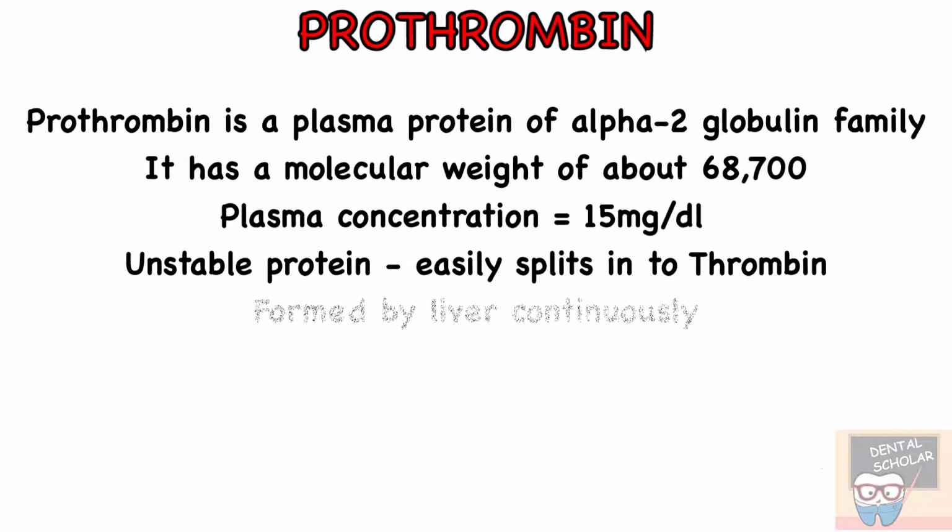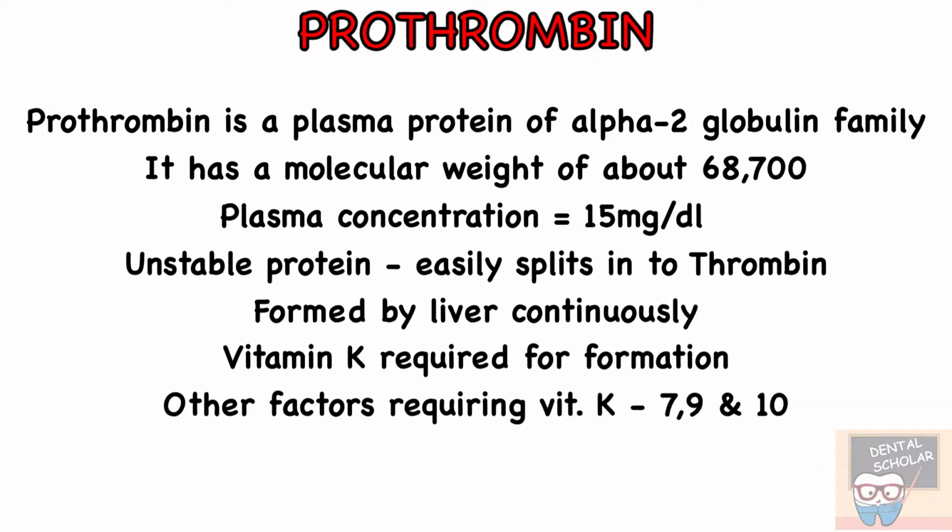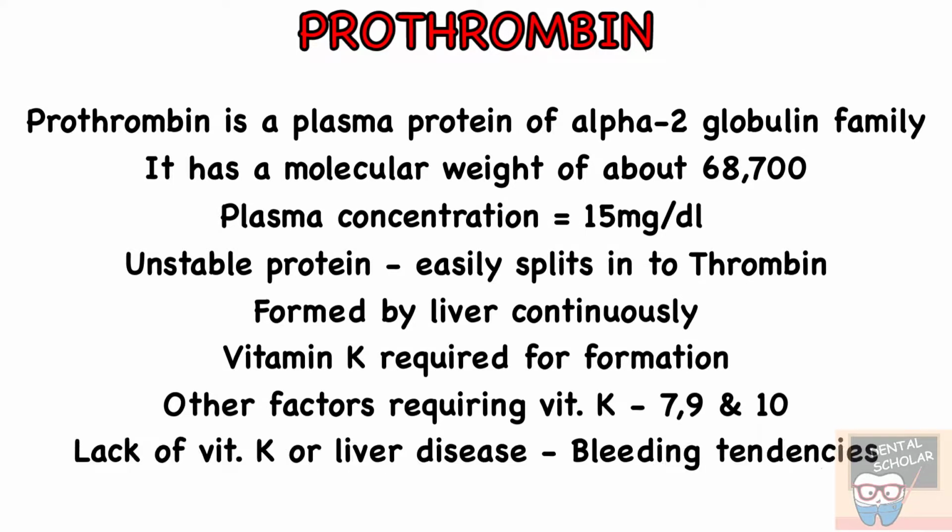It is formed by the liver continuously, and vitamin K is required by the liver for normal formation of prothrombin and other clotting factors. The other factors requiring vitamin K are factors 7, 9 and 10 apart from prothrombin. So lack of vitamin K or liver disease can result in bleeding tendencies.